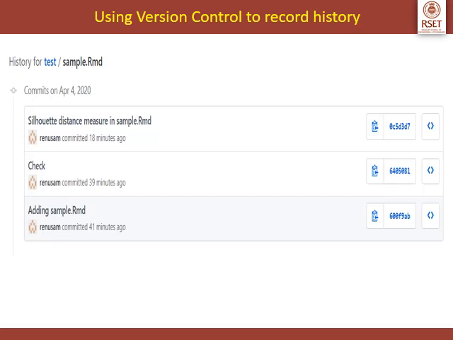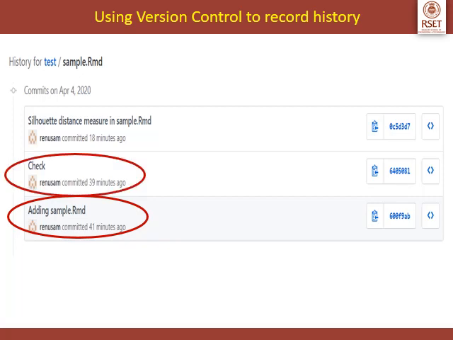That is, first I had committed sample.rmd on April 4th by giving the commit message adding sample.rmd. That was my first commit. After that I made some change, and with the second commit message check I had submitted it. Subsequently I had committed it by making some changes with the commit message silhouette distance measure in sample.rmd. So that was my last commit. So this is how you can see the history for a particular file. Now you can even see what specific changes were made during each commit.